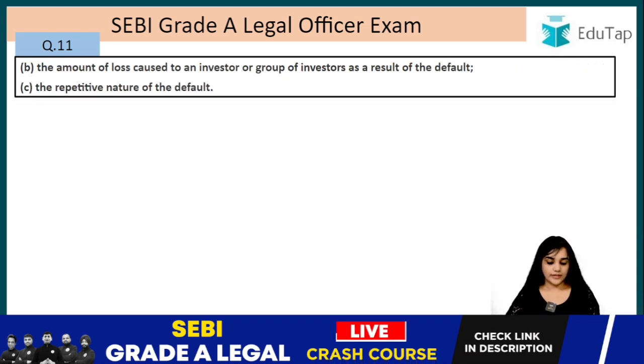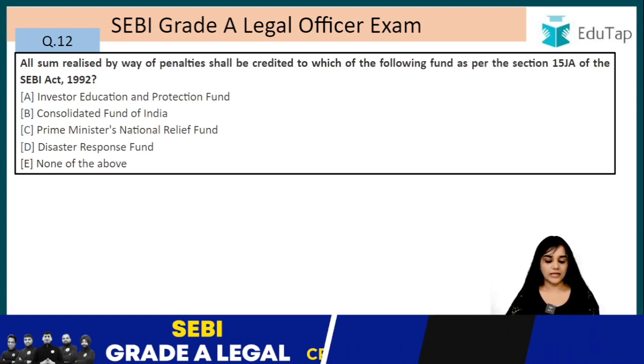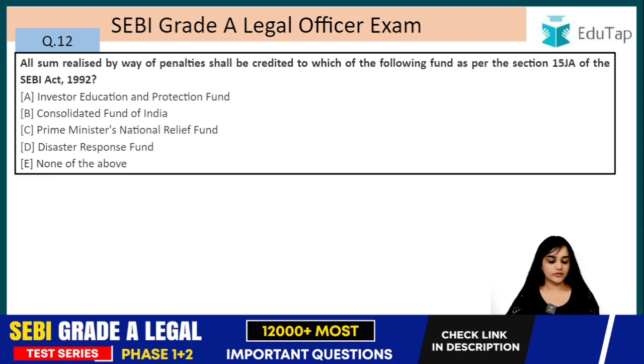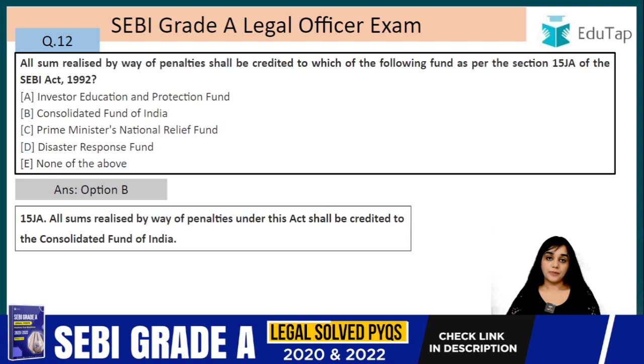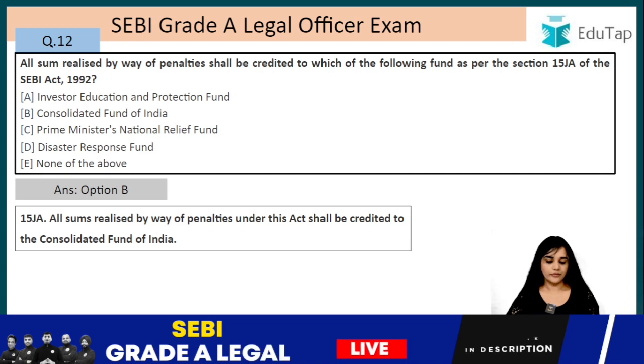Alright, question number 12. All sums realized by way of penalties shall be credited to which of the following funds as per the section 15JA of the SEBI Act 1992? The answer is Consolidated Fund of India, that is option B, right? So all the sums which are realized by way of penalties under this act shall be credited where? It will be credited to the Consolidated Fund of India.